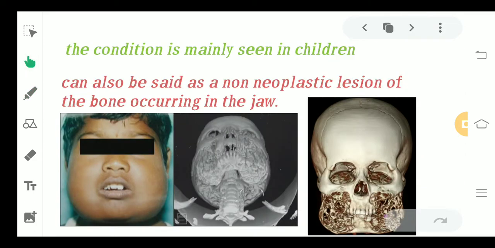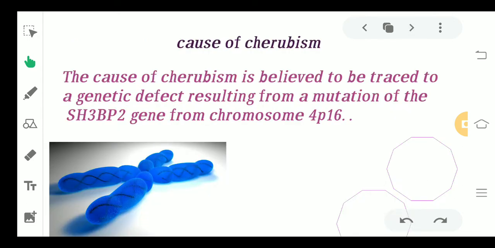Moving ahead, this condition is mainly seen in children, and it can also be said to be a non-neoplastic lesion of the bone which commonly occurs in the jaw region. So you can see there is this bilateral expansion of the jaw region. It affects both maxilla and mandible. Moving ahead, what is the main cause of cherubism? The main cause is the mutation of the SH3BP2 gene, which is present on chromosome 4p16. Okay, so this is the main cause that is responsible for cherubism.